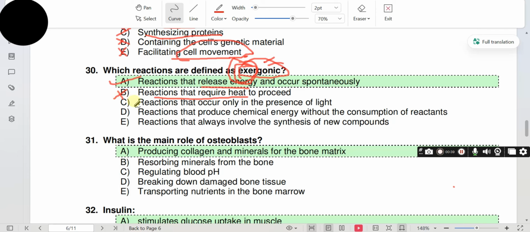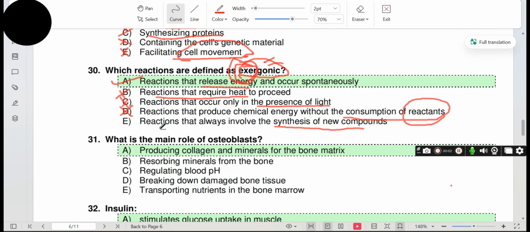Option C. Reactions that occur only in the presence of light. Photochemical reactions occur in presence of light. C is incorrect. Option D. Reactions that produce chemical energy without consumption of reactants. All chemical reactions require reactants for the reaction. D is incorrect.